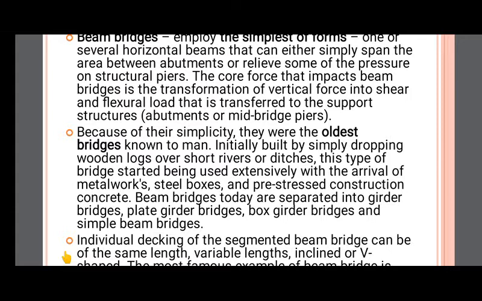What is the difference between these types of bridges? What is a girder bridge, a plate girder, a box girder, and a simple beam bridge? This is based on the function, on the use of those bridges. Based on the function, the names have changed.